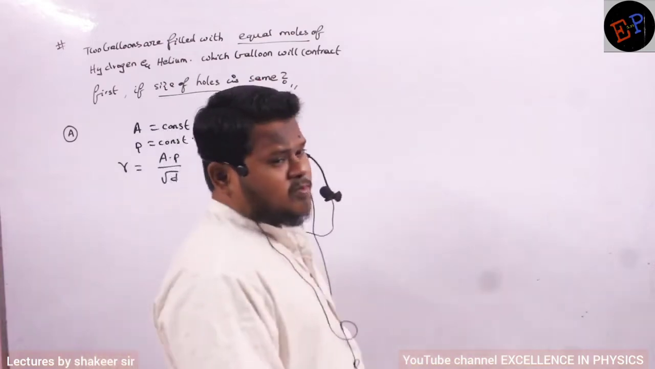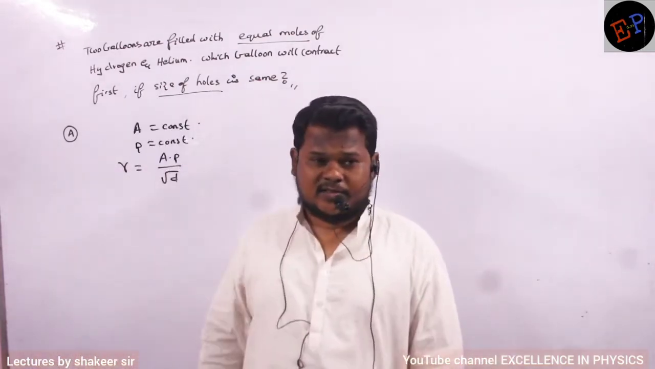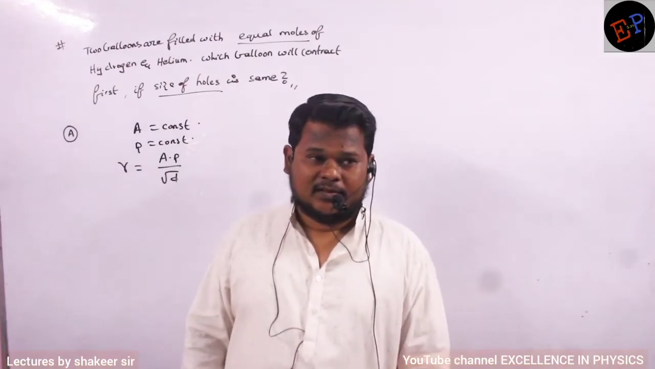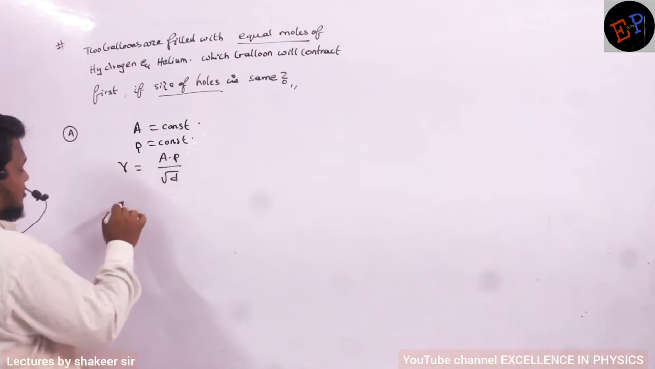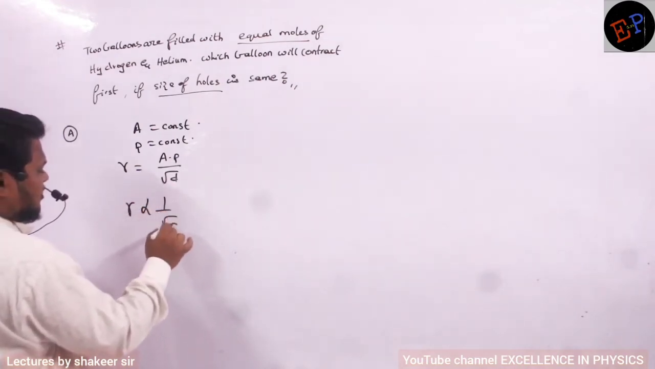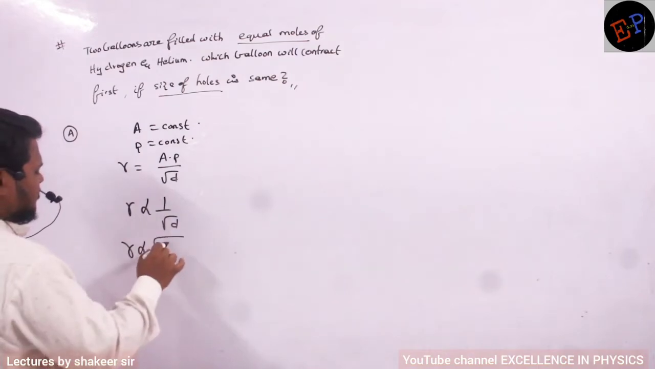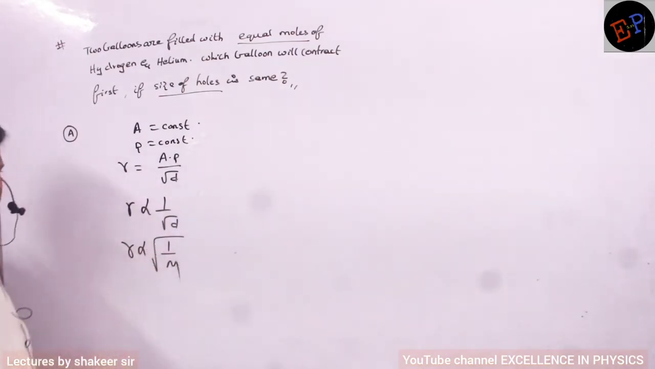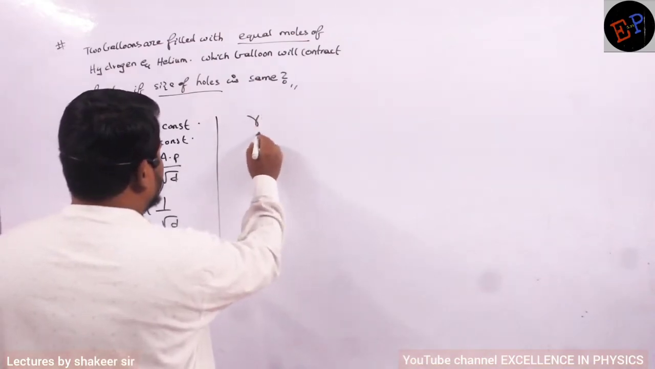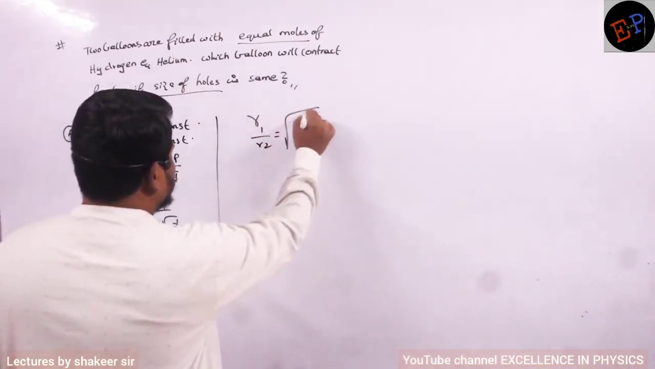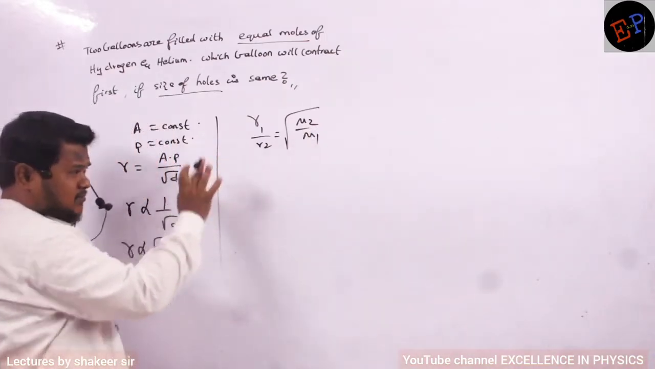So the balloon which loses more gas will contract first. So which balloon will lose more gas? These two are constants, no? So R is proportional to 1 by root D. And density, molecular weight, they are constant. So 1 by root M. This is what I have to write. Clear, no? So therefore, rate of diffusion R1 by R2 is equal to square root of M2 divided by M1. This is how I am comparing two gases, no?